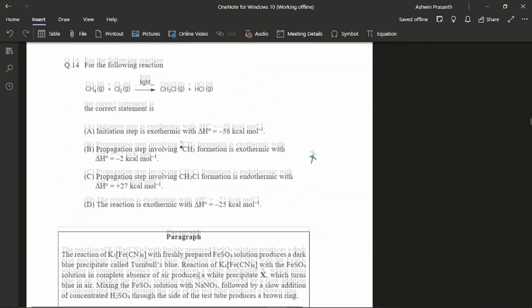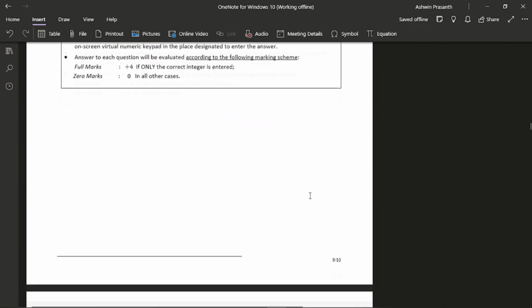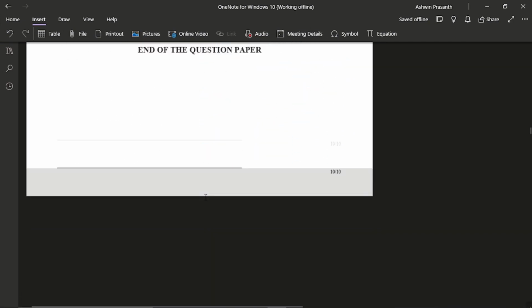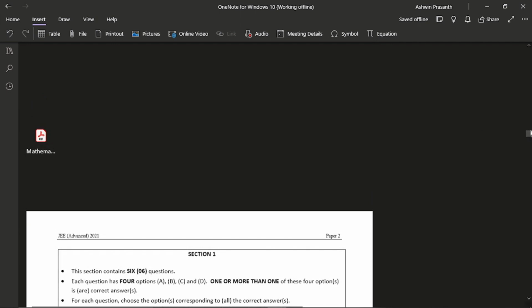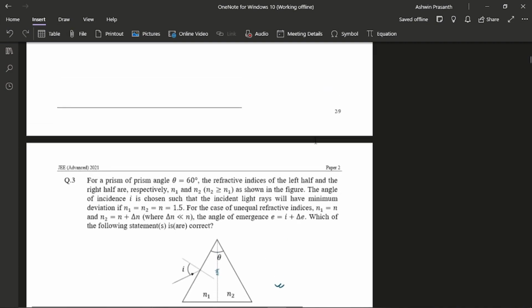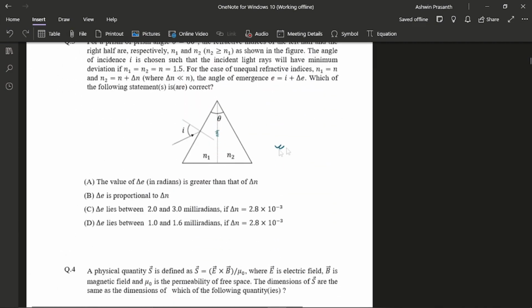In section three, like I said, this question, none of the options are matching for me. So I tried them again, but still they weren't matching. So I finally decided to leave the question. So that was the end of section three also. And section four, that was no issue. So that was the end of chemistry paper two for me. Then I moved on to physics. Actually, physics section two, like I said, I had left it before. No, actually, I didn't move on to section two. Before that, I tried this question again. I still wasn't getting it, so I finally decided to leave it.